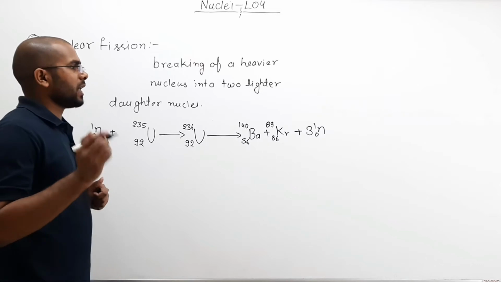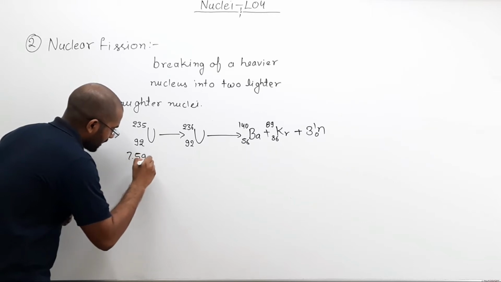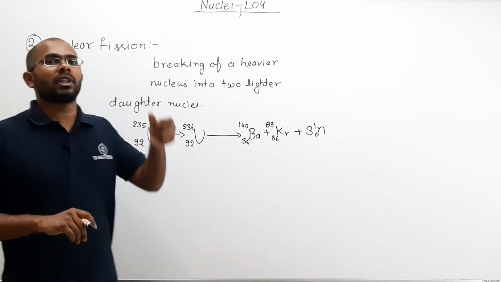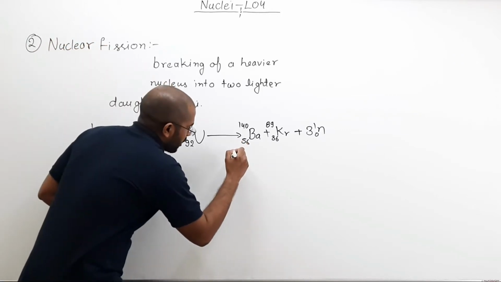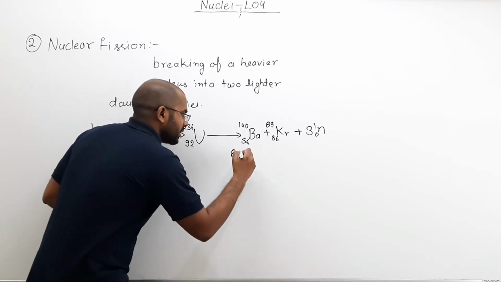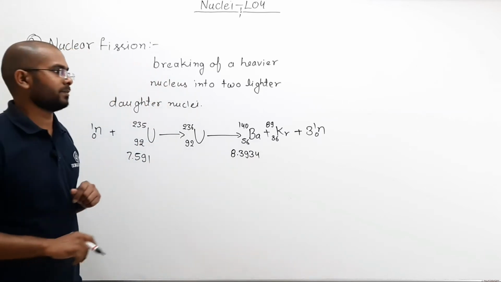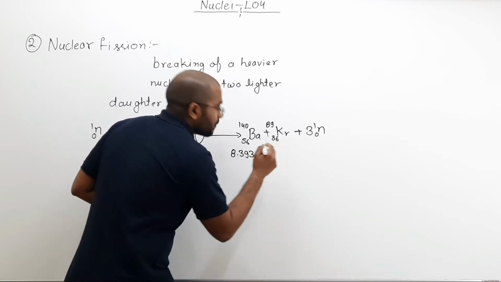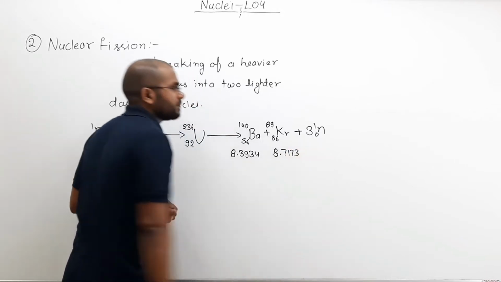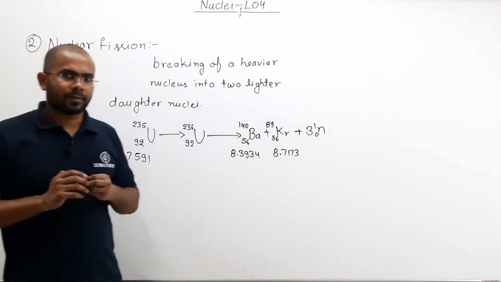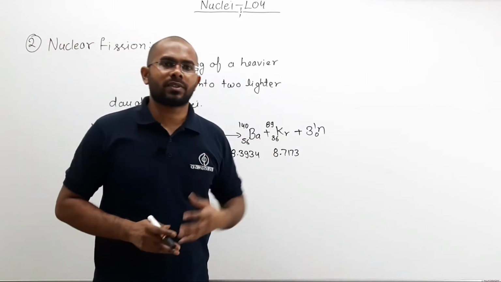The binding energy per nucleon for uranium 235 is 7.591. The binding energy per nucleon for barium is 8.3934. And the binding energy per nucleon for krypton is 8.7173.